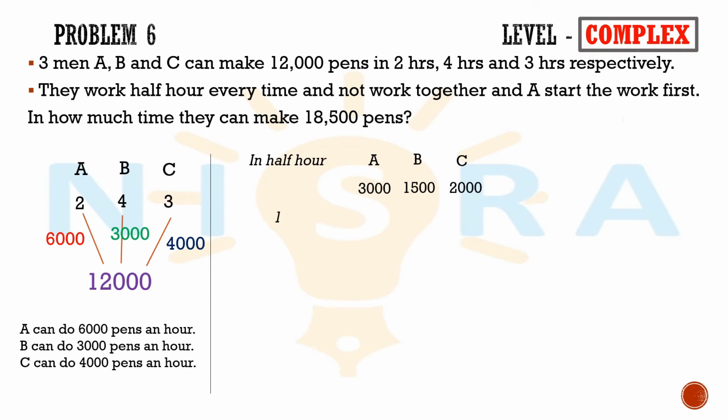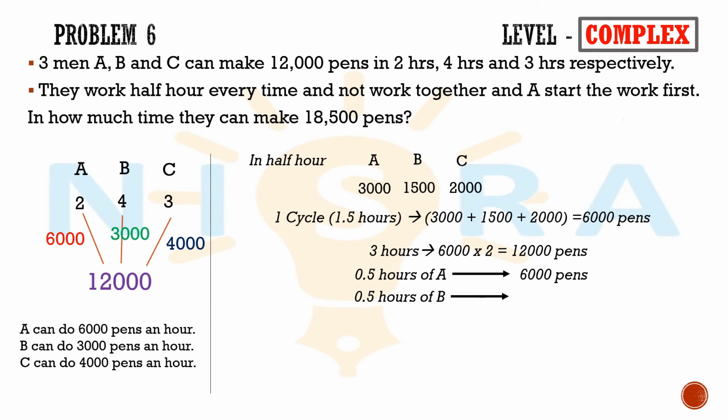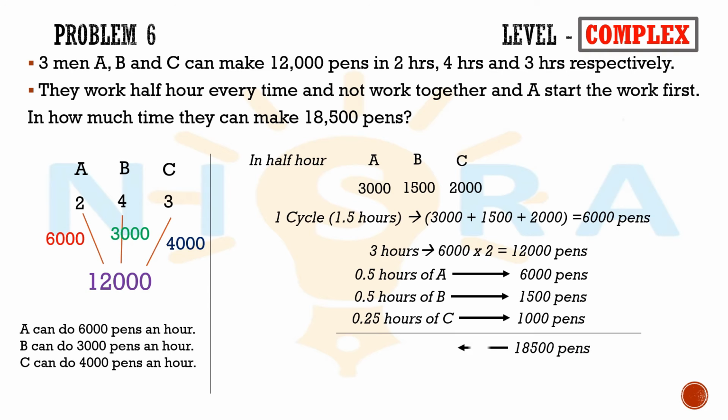So in one cycle, that is in 1.5 hours, we can do 3000 plus 1500 plus 2000, which is equal to 6000 pence. So in 3 hours, that is 2 cycles, 12000 pence are made. Half an hour of A, 6000 pence are made. Half an hour of B, 1500 pence are made. 15 minutes of C, 1000 pence are made. If we add all three together, we will get 18,500 pence, which can be done in 4 hours 15 minutes.